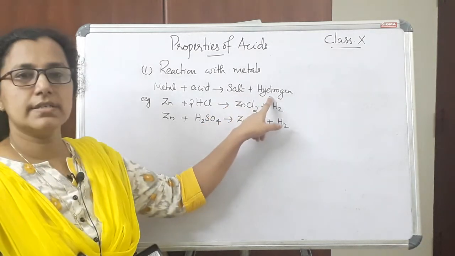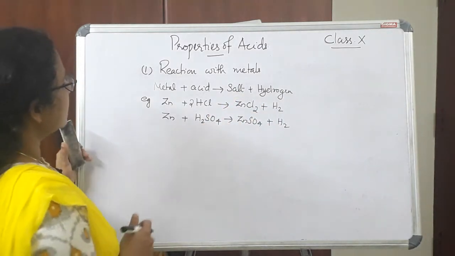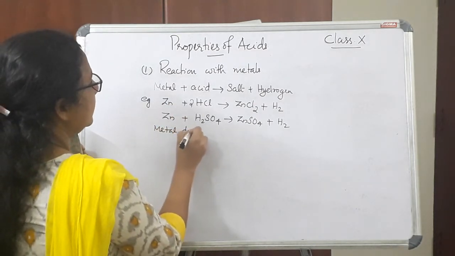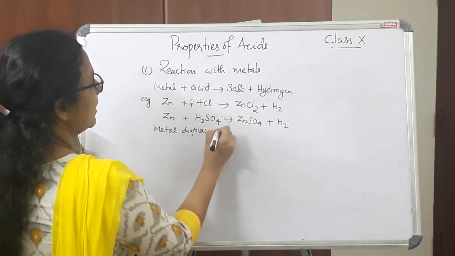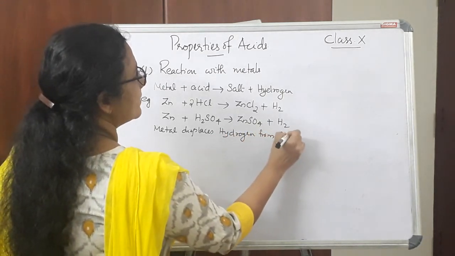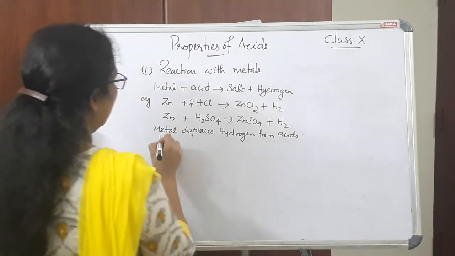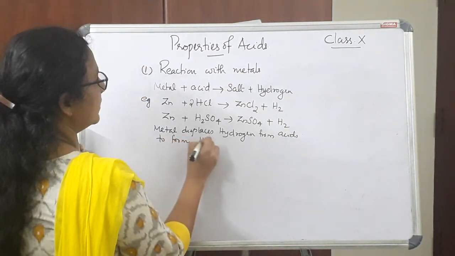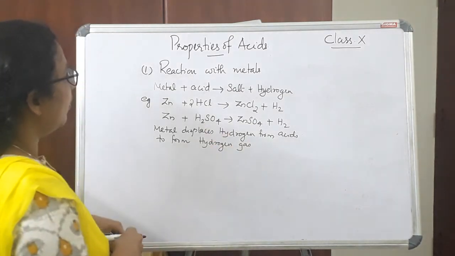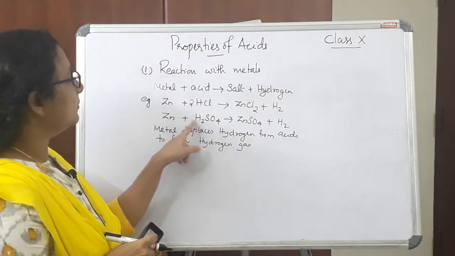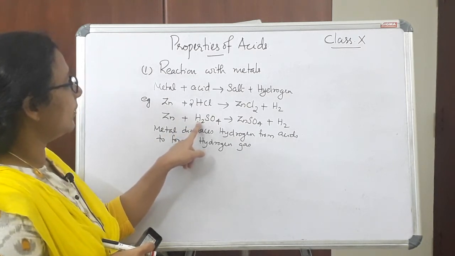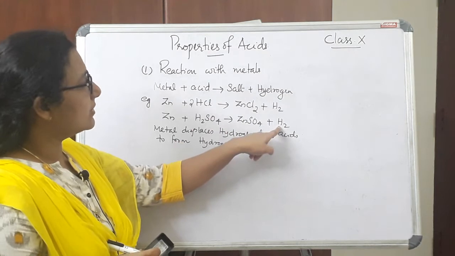So these are two examples of the reaction with metals, that is metal reacts with acid, produces the corresponding salt and hydrogen gas. In these two cases we can see this metal displaces hydrogen from acids to form hydrogen gas. So hydrogen gas is actually evolved from the acid. The metal is displacing this hydrogen from the acid and produces hydrogen gas.